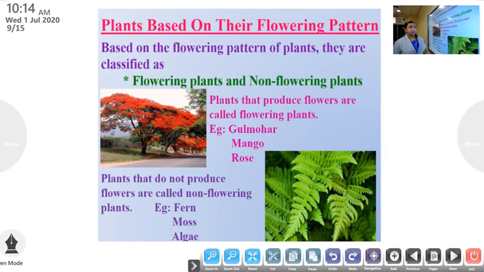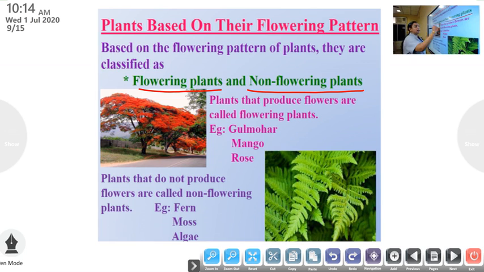Next, plants based on their flowering pattern. Based on the flowering pattern of plants, they are classified as flowering plants and non-flowering plants.